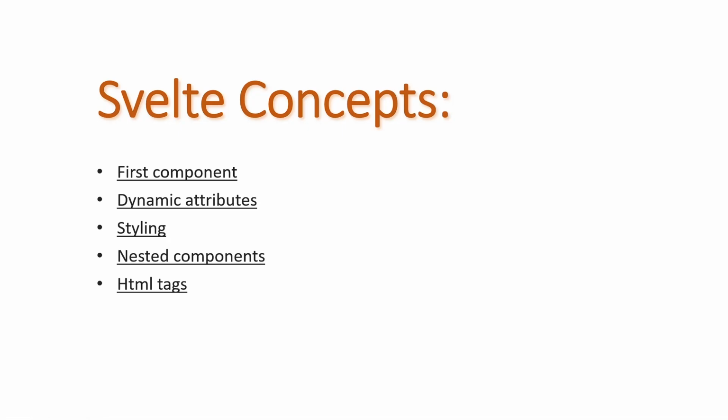Hi, so today we are going to start learning Svelte concepts. In this video, we are going to cover these five topics. First, we are going to see how we can create our first ever component in Svelte. Then we will see how dynamic attributes work. Then we will see how we can do styling in the Svelte project. Then nested components, how they can be created and used. And lastly, we will see how HTML tags work. So now let's move forward to our VS Code.